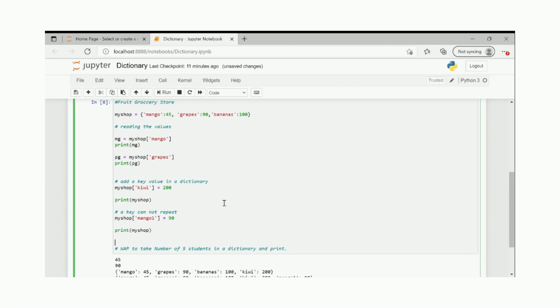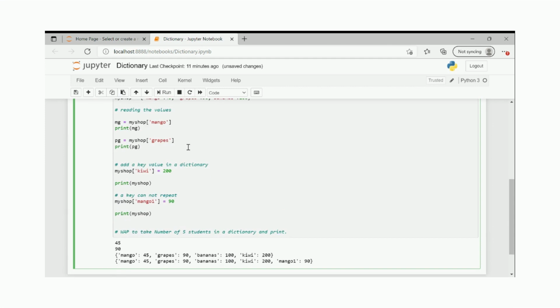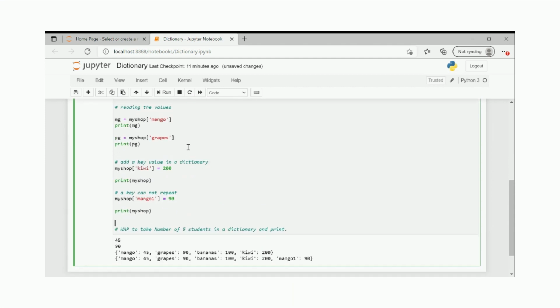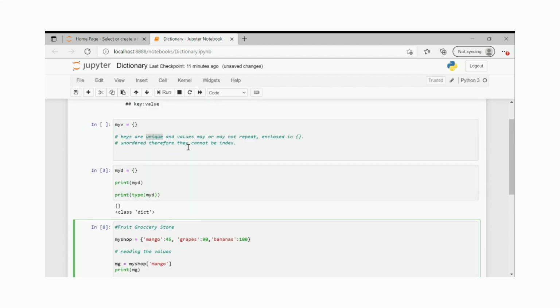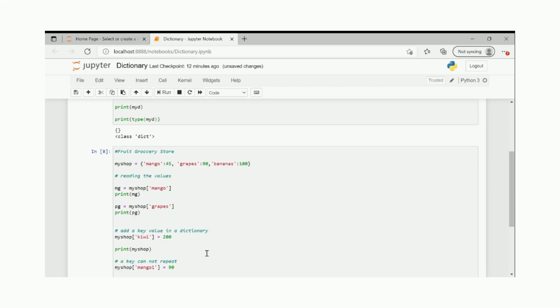So now moving forward, let's say in this dictionary only I want to do some variety entry. Coming back to the definition, keys are unique, we understood. Values may or may not repeat and can be of any possible data type. Which means these values are not bound to be numbers. They can be integer, float, list, they can be a dictionary itself, right? They can be an object.